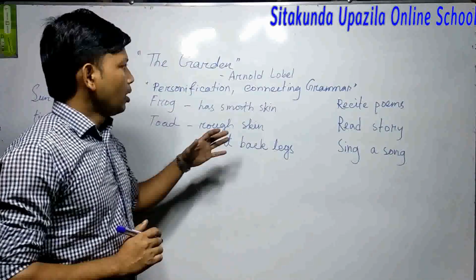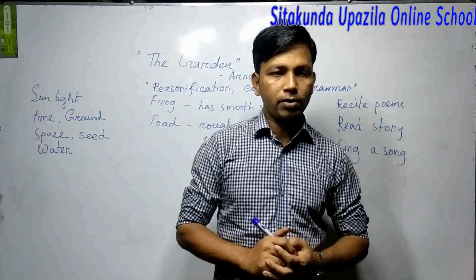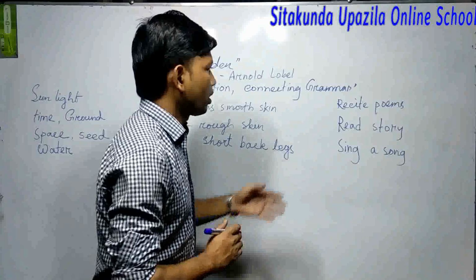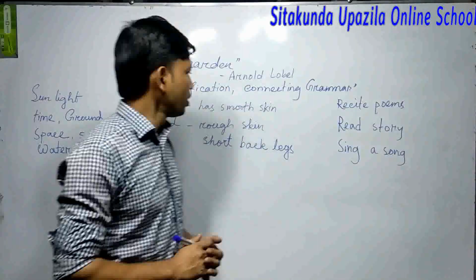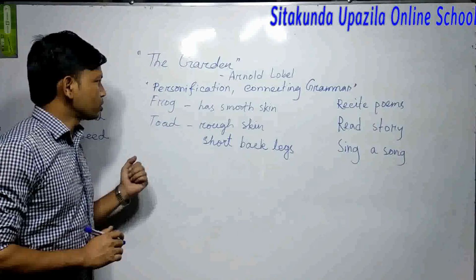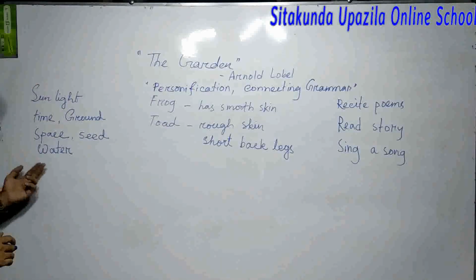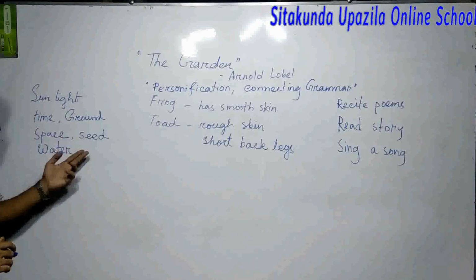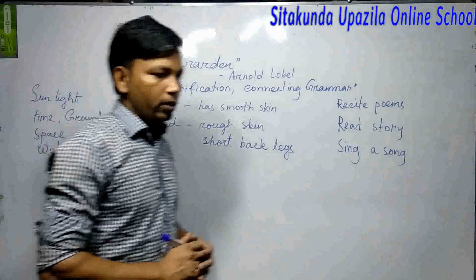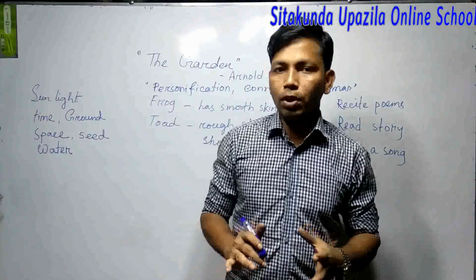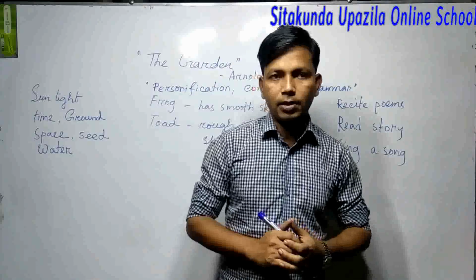Before starting the class, you should know some keywords, and the keywords are here: recite poems, read a story, sing a song, and frog, toad, year, sunlight, time, speech, water, gerund, ground, and sit. These are the keywords. You have to know the words properly, and then you will be able to understand.